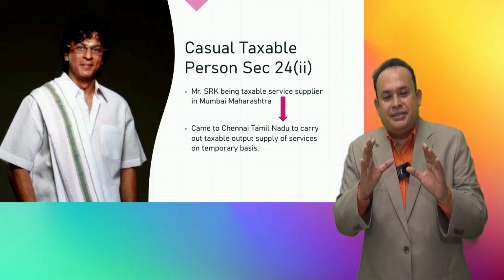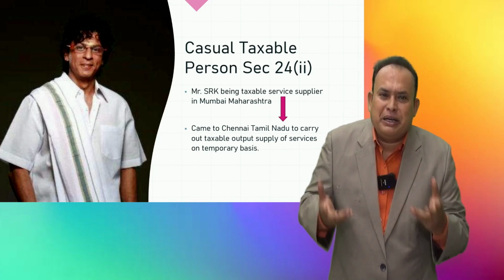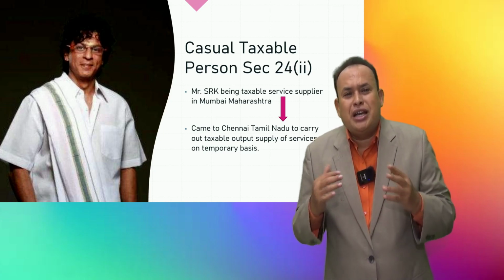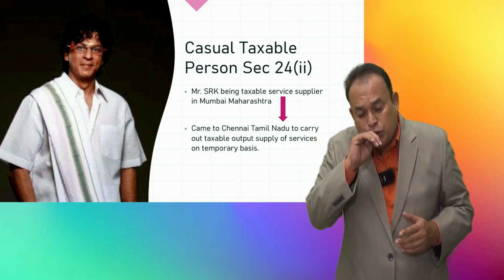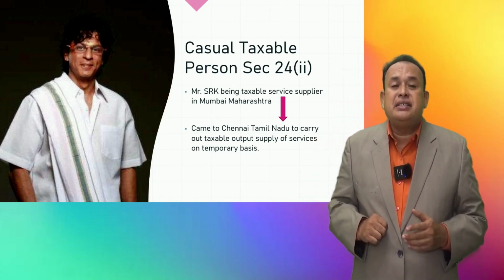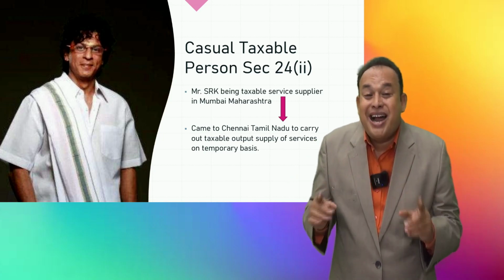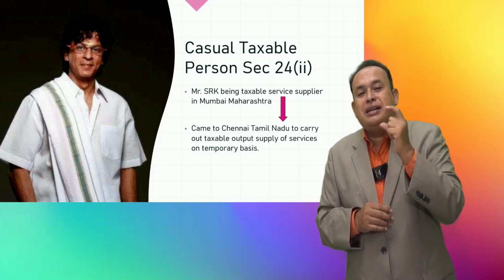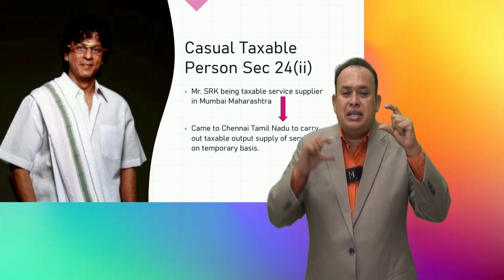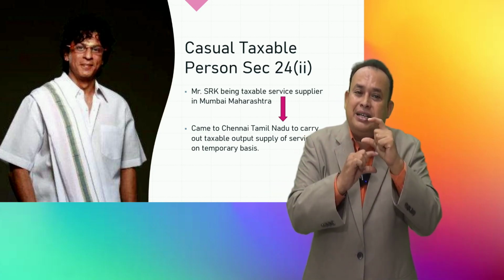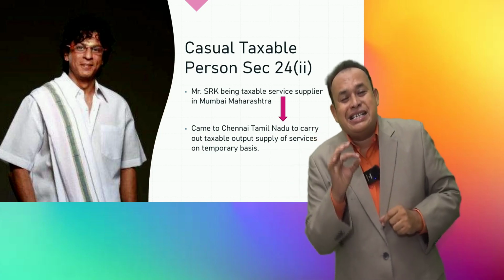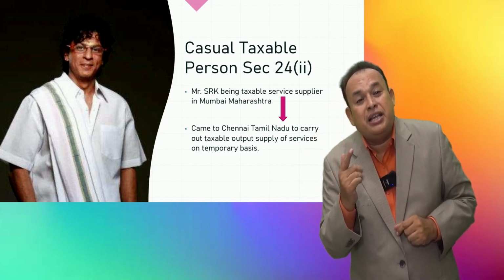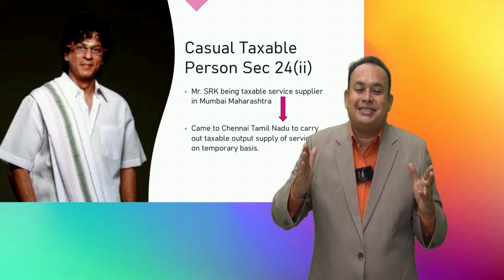Yes, you are perfectly correct. What we are asking you to pay as advance tax is not the gross liability but the net tax liability, meaning estimated tax liability less estimated input tax credit. The balance will be the net estimated tax liability, and that alone you pay as an advance tax.